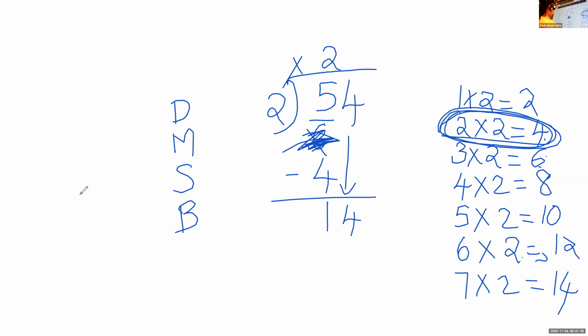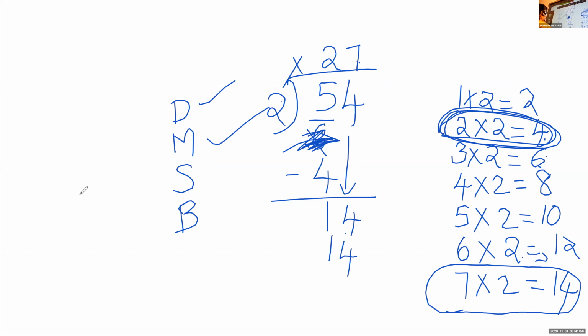Can you see the multiplication table on the board? I have written here and I have circled. Can you see my 14 there? Yes, ma'am. 2 into which number? 7 into 2. So 7 times 2 is 14. Okay. Now I divide 14 by 2. I got 7. Then I multiplied 7 into 2, 14. Now I am going to subtract 14 minus 14, 0. So the answer is 27.